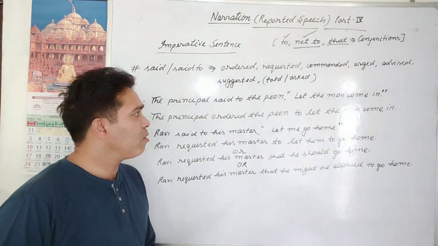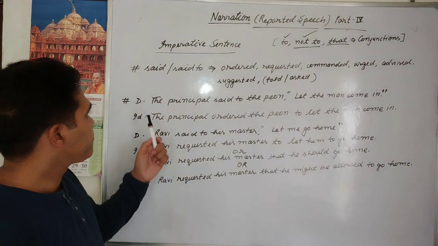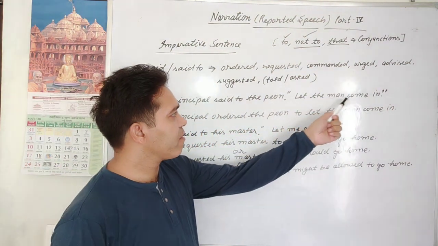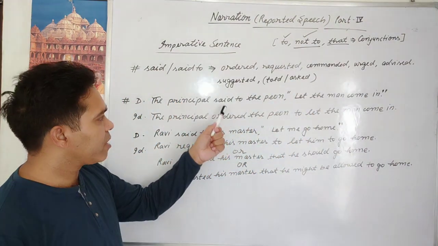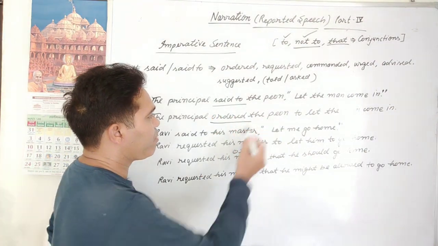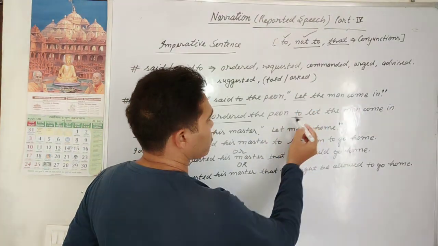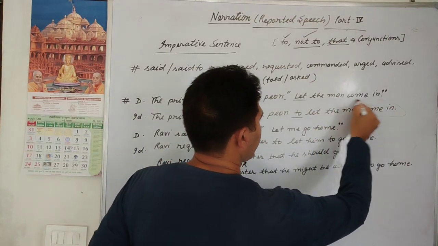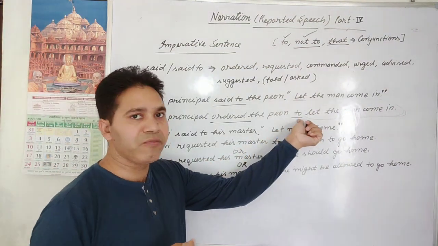Now if only let is there, how can we make it? We will see. The principal said to the peon, let the man come in. The principal ordered the peon; in place of said to, ordered, you know very well. Use to before this, to as a conjunction, and let the man come in will stay the same.